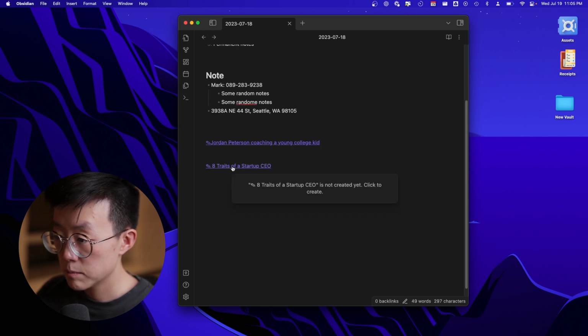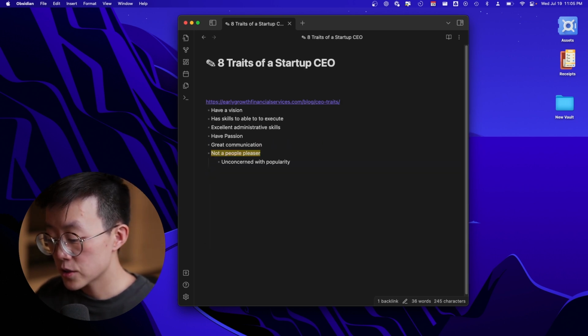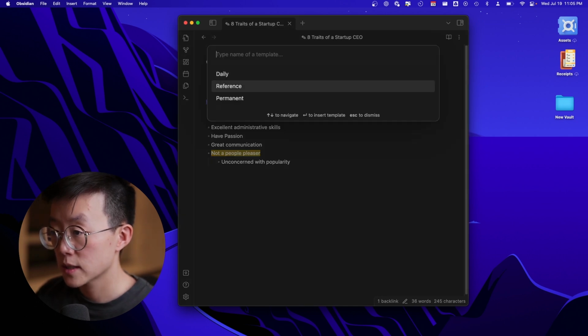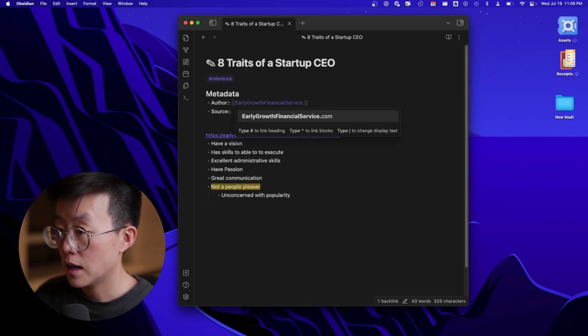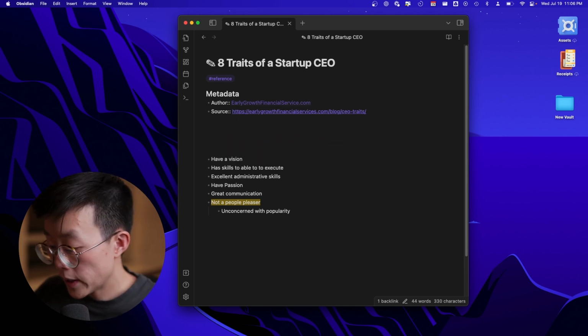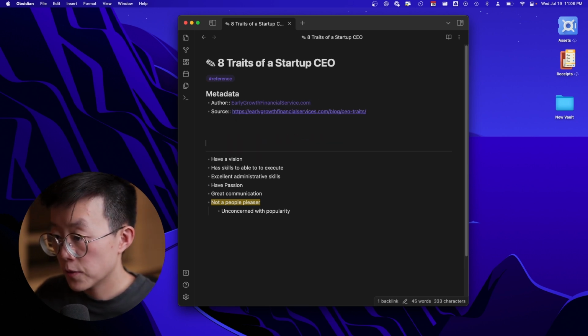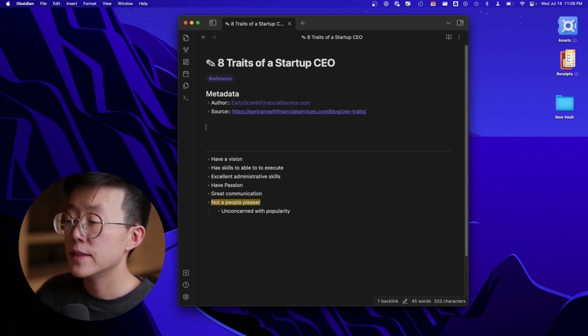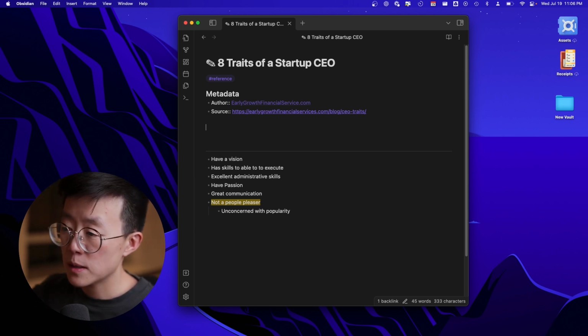Copy and paste. Then I insert the template using the shortcut, then select reference. I enter the author's name and also the source link, create a separate section for the reference notes, and then a separate place for the permanent notes.